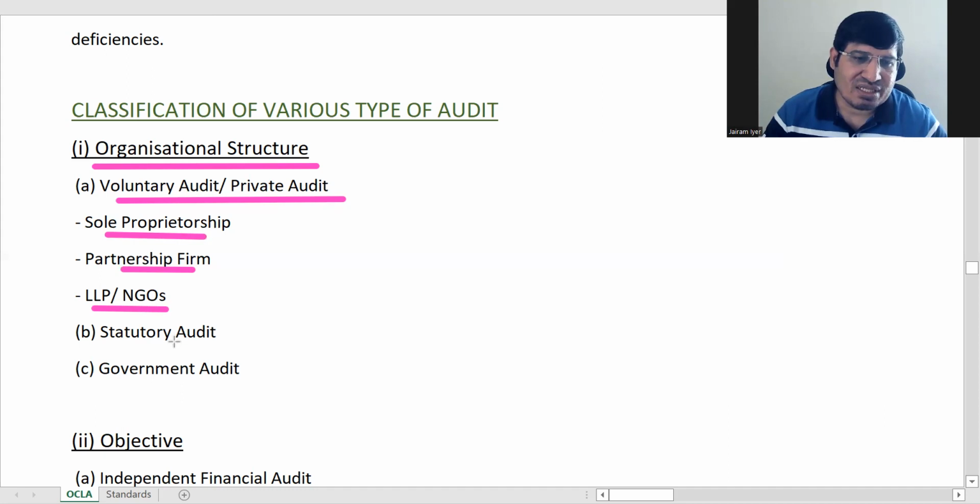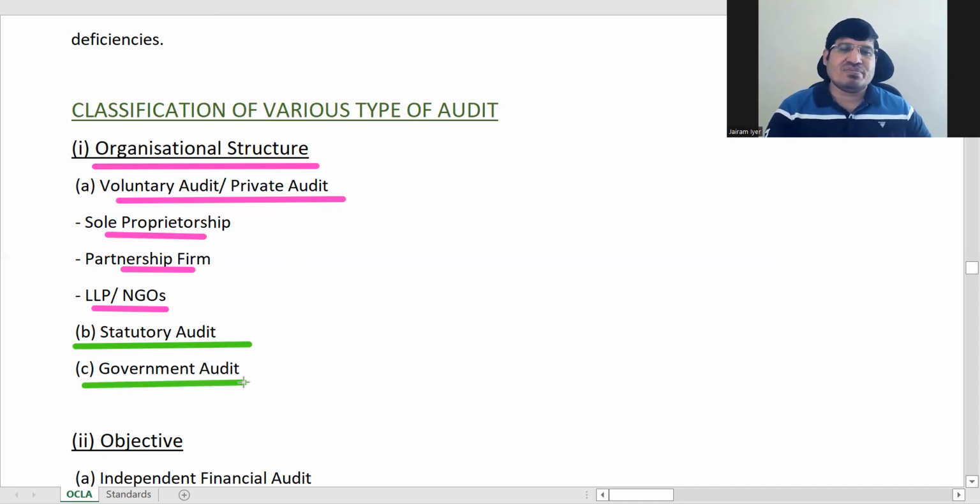Okay, and then you have got statutory audit. The statutory audit is required for companies. And then you have got government audit. Government accounts are audited by the Comptroller and Auditor General of India. So this is based on organizational structure, whether it is sole proprietorship, partnership, LLP. Statutory audit is for companies, and for government organizations you have government audit. So this is based on your organizational structure.